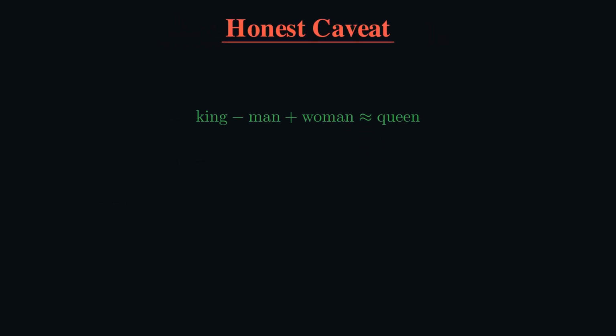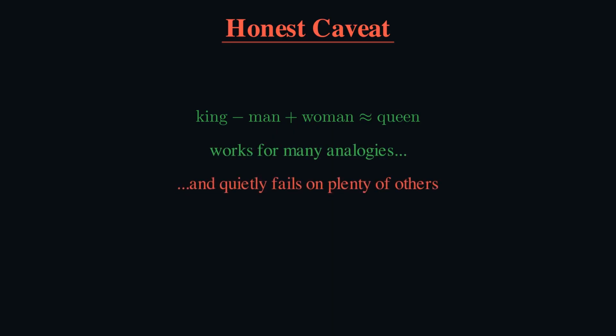One honest word. The arithmetic is a strong tendency, not a law. It works beautifully for famous pairs, and it quietly misses on rarer or messier ones. It is a learned approximation, not a perfect machine. Useful and honest about its limits.